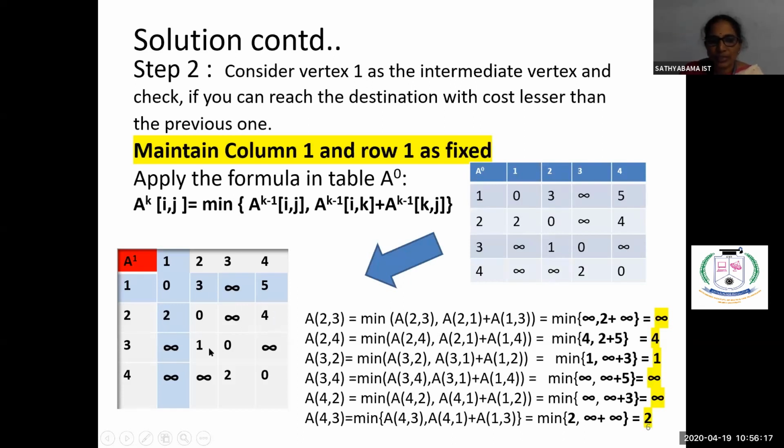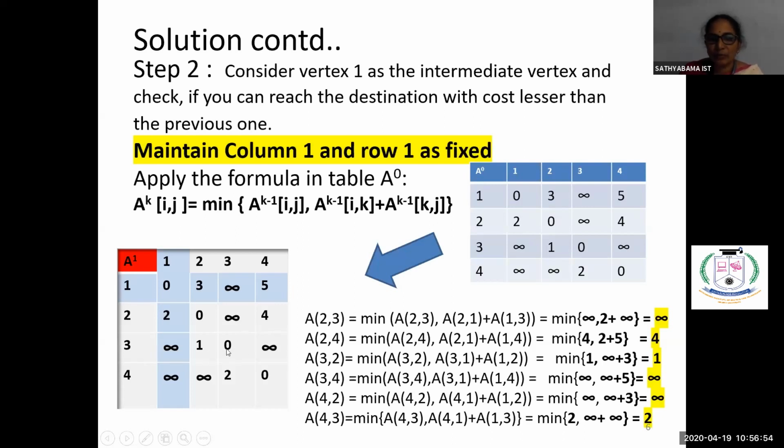So again, we are coming to the third row. Third row, 3, 2, because 3, 1 is already fixed. What is the cost of 3, 2? The minimum of 3, 2 from the previous table, or 3, 1 plus, then from there we are coming to second vertex, 1, 2. So 3, 2 is 1, or 3, 1 is infinity plus 1, 2, which is 2, it is 3. Which is minimum among this? 1 is minimum. So that's why 3, 2 is 1 only.